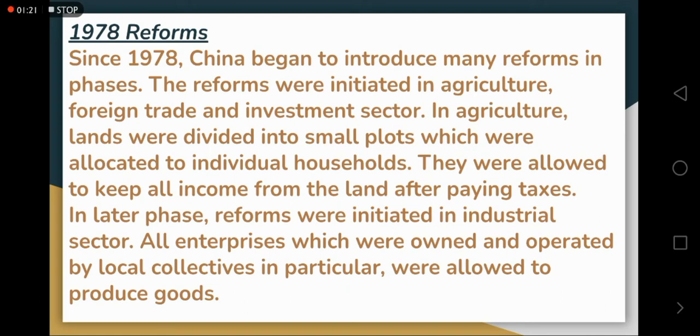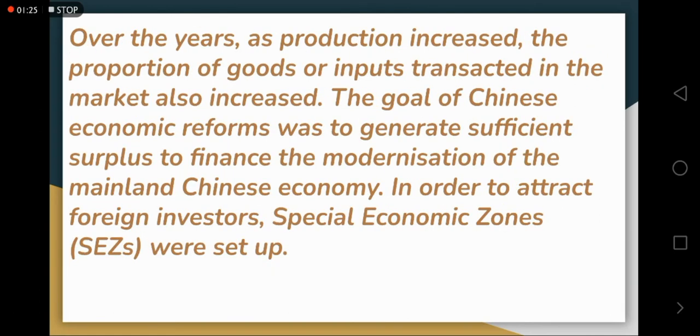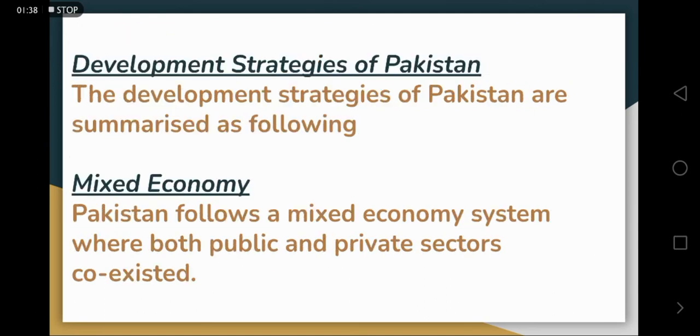Once their agriculture sector enhanced, then they focused on their production sector, that is the industrial sector. Also to attract the foreign investors, they created the special economic zones. So that was all that we see in China.